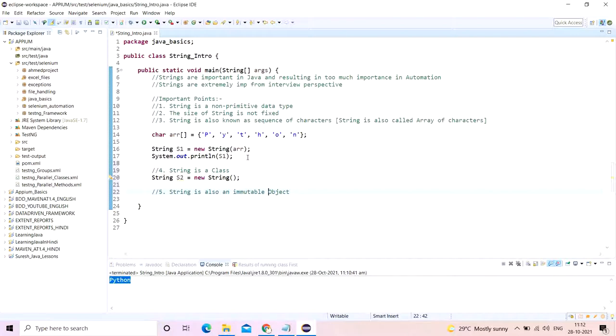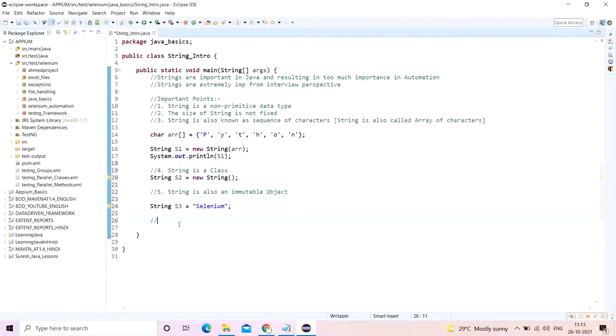As of now, just understand and just believe that string is an immutable object, and this can be easily represented in this form, like string s3. I can make directly like selenium, for example, and this works. And this is nothing but indirectly you are creating an object by direct reference. That means you are creating an immutable object in the string literal pool or string constant pool memory. I'll tell you about the memory allocation and all in the subsequent videos, but as of now just understand the fifth point: the string is also an immutable object. Okay, now we'll learn a little bit more.